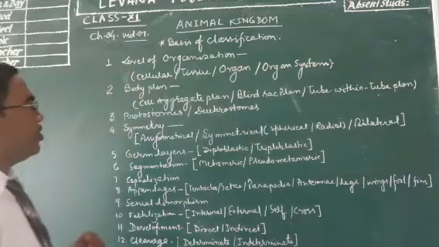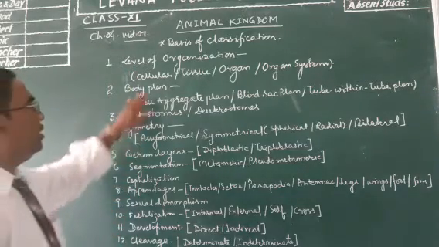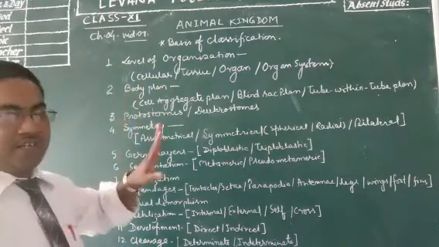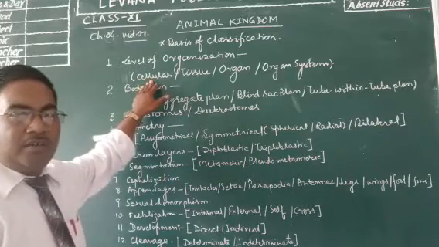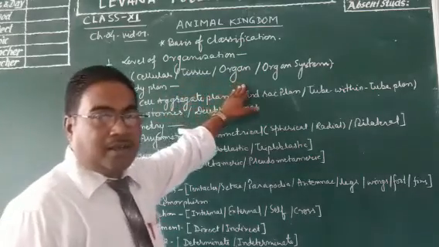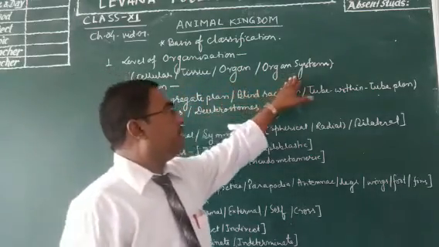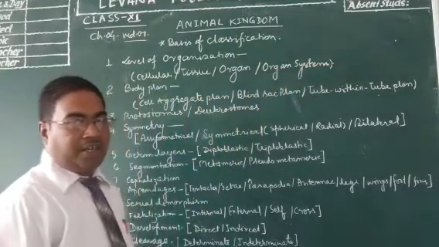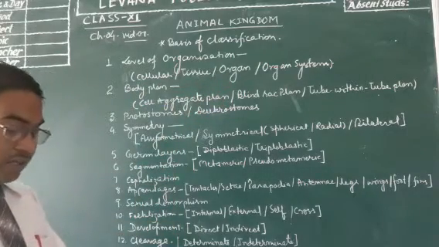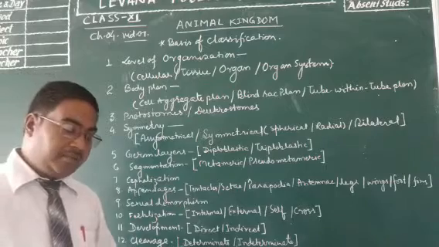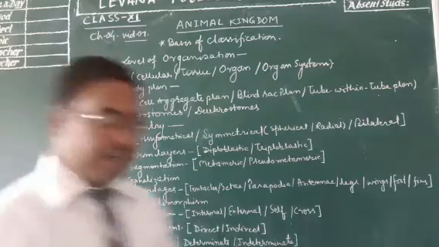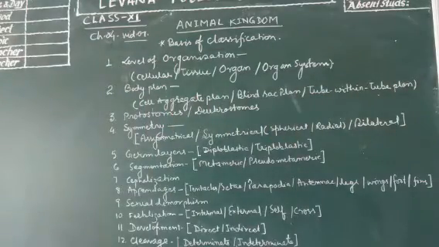Like level of organization, as we have studied, level of organization in different organisms of this world is different. Some have cellular level of organization, some tissue level, some organ level, and some organ system level of organization. We must know what these levels of organization are. First of all, cellular level of organization. When the animal body has many cells or one cell, but division of labor is minor, it is called cellular level